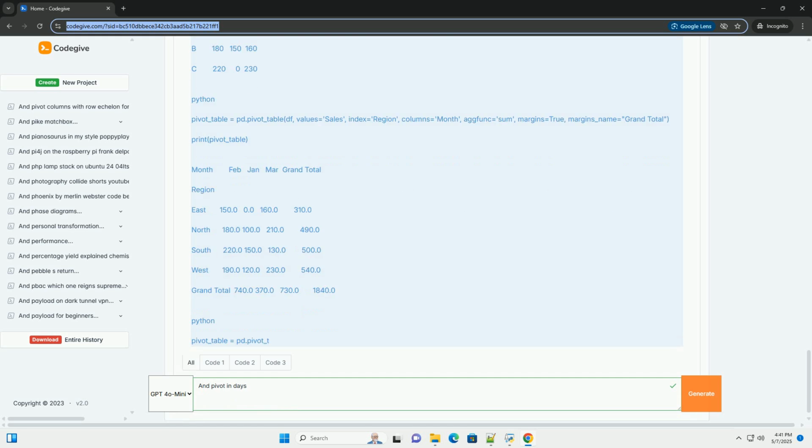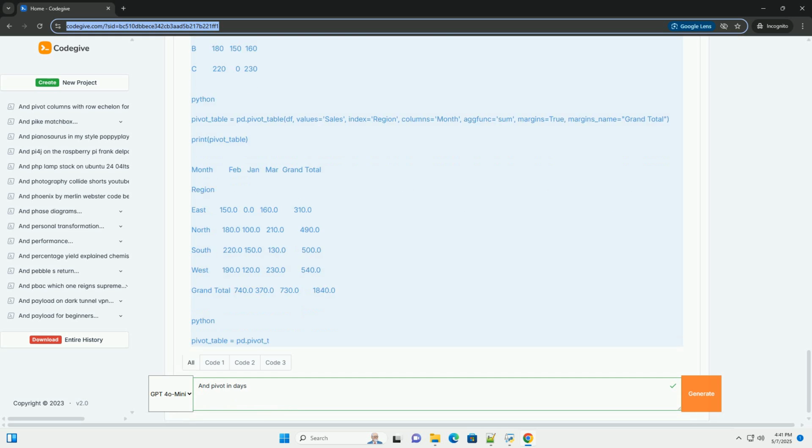Example 3, sales and quantity by region and product. Let's create a pivot table showing both total sales and average quantity for each region and product. We can pass a list of columns to the values argument and a list of aggregation functions to the aggfunc argument, if we want different aggregations for each value. Since we want the same aggregation, sum, across sales and quantity, we just use a single string, sum. Output. Now, we have a multi-index pivot table with both region and product as rows.